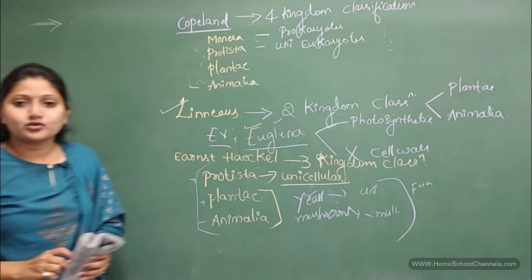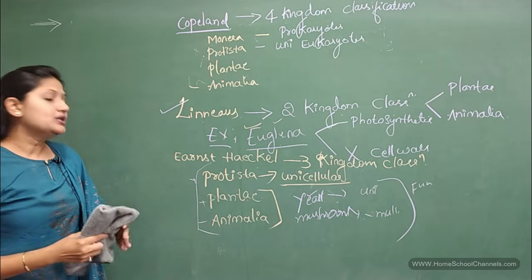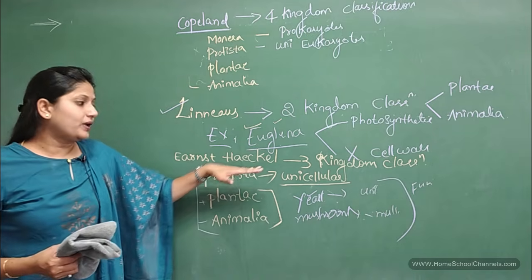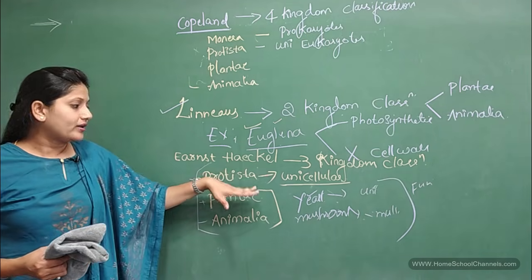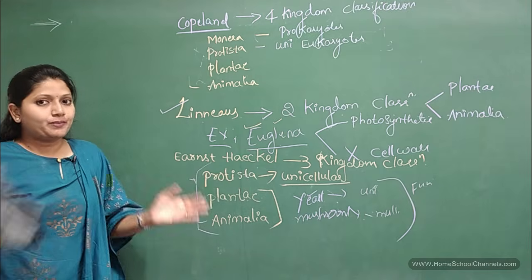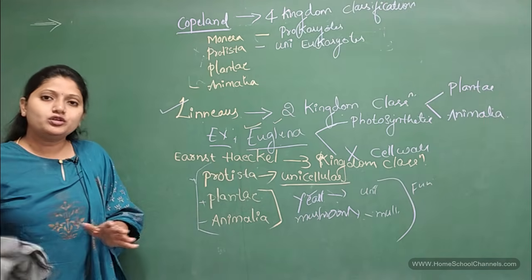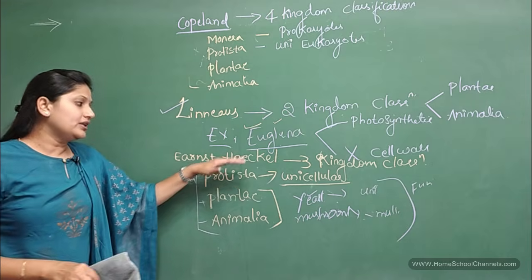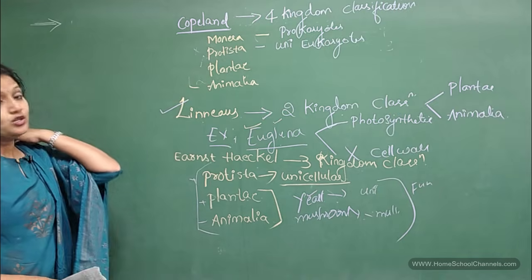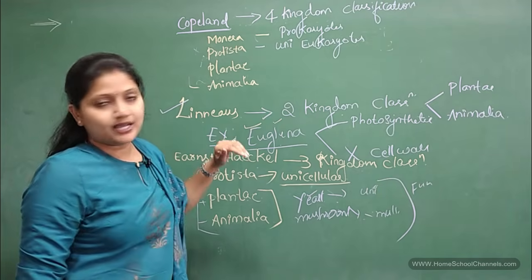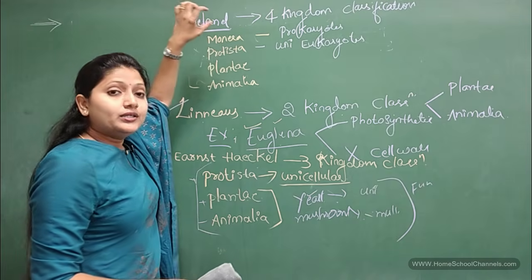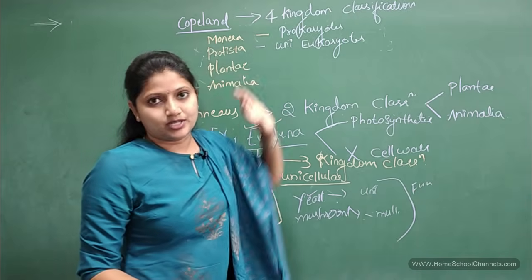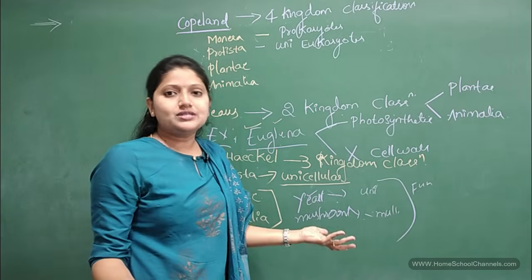Unicellular eukaryotes. So you have to be very clear here. Previously, what did Ernst Haeckel do? He just placed the unicellular organisms in one group. Irrespective of whether it is a prokaryote or eukaryote, all the unicellular organisms were placed in Protista in Haeckel's three kingdom classification. Now in the four kingdom classification, only prokaryotes are placed in the kingdom Monera, and prokaryotes are usually unicellular only.